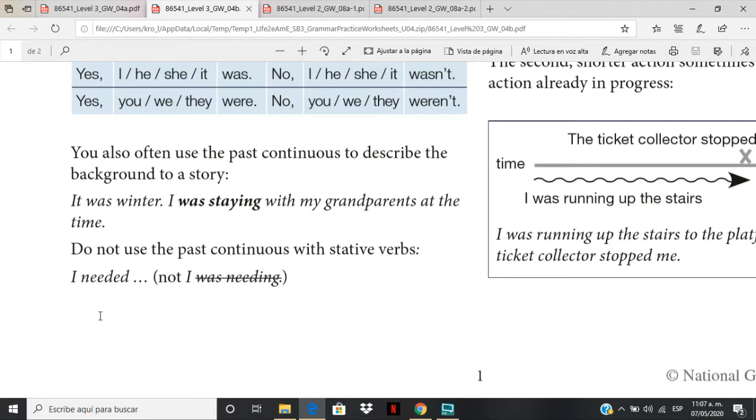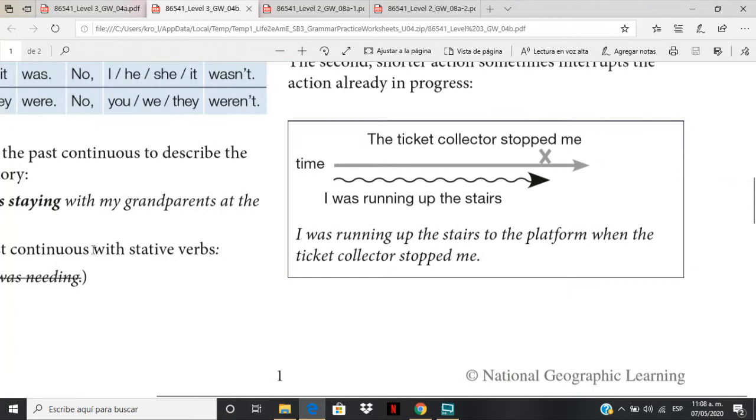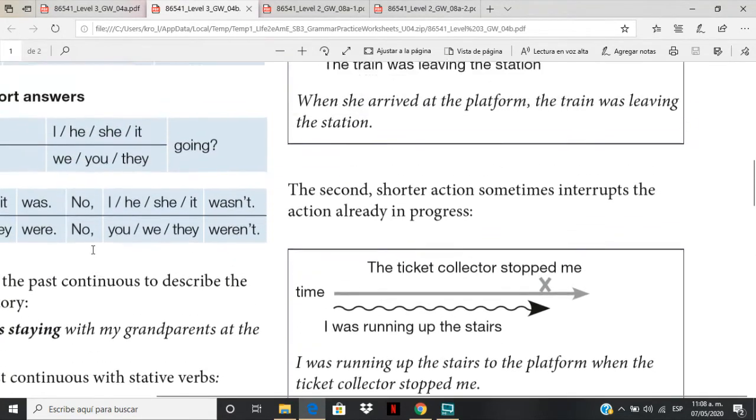There are certain verbs that we cannot use in past continuous. Yes, these are called stative verbs. So we have, do not use the past continuous with stative verbs. For example, the verb need. In this case, the verb need cannot be used as a gerund. Yes, we use it in past simple. And there are certain verbs that are used in past simple and that we cannot use in continuous.